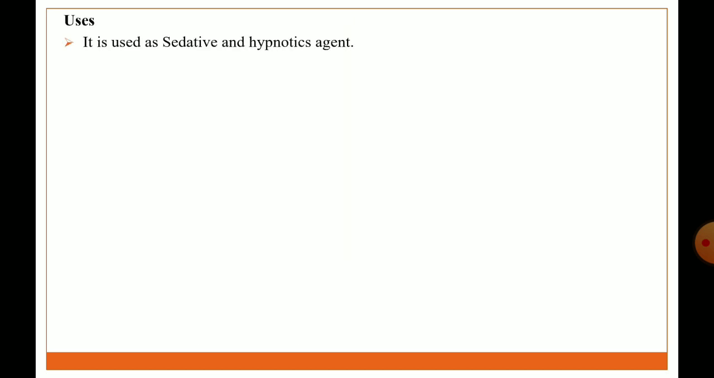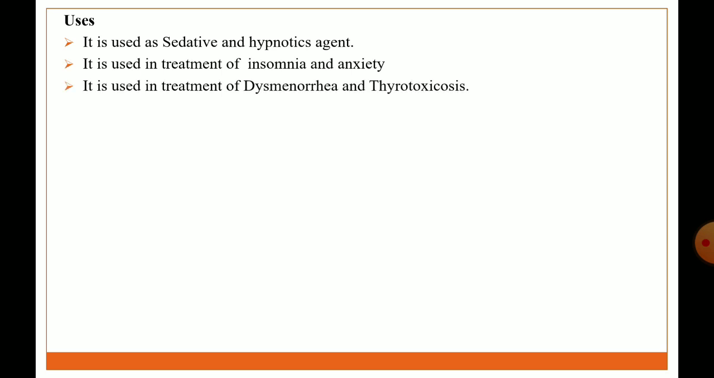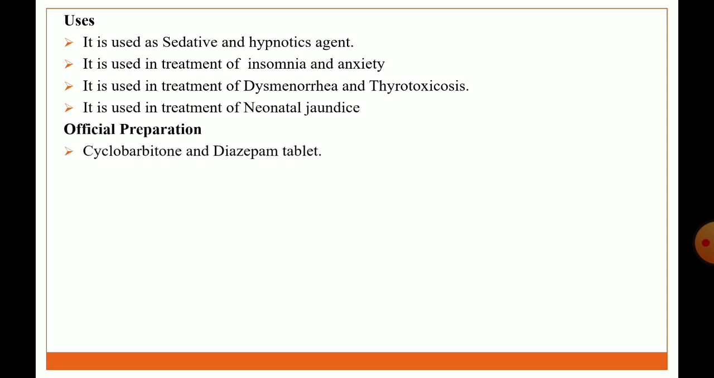Uses: it is used as a sedative hypnotic agent. It is used in treatment of insomnia and anxiety, dysmenorrhea and thyrotoxicosis, and neonatal jaundice. Official preparation: cyclobarbitone and diazepam tablet. Brand name: Reladorm.